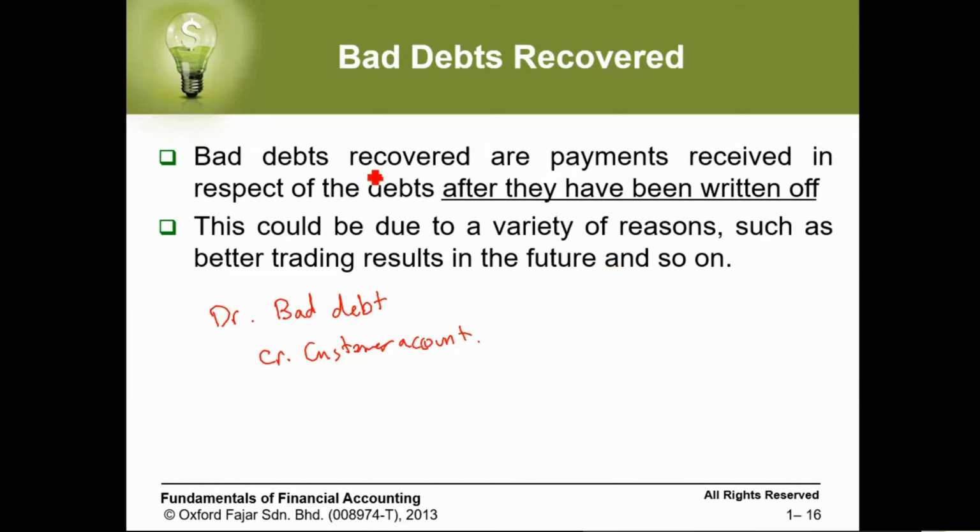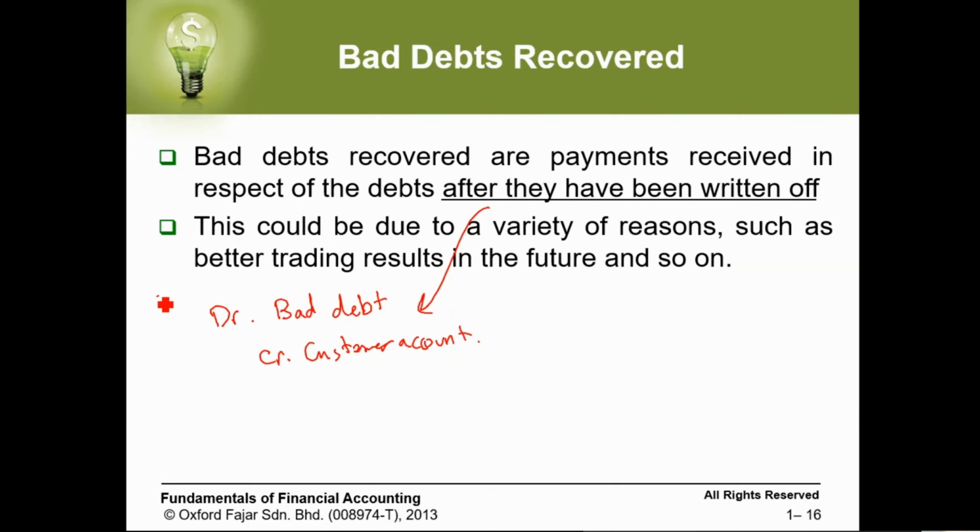Bad debt recovered are payments received in respect of debts that have been written off. This one we call writing off the customer account. We already closed this account, we consider it as bad debt.